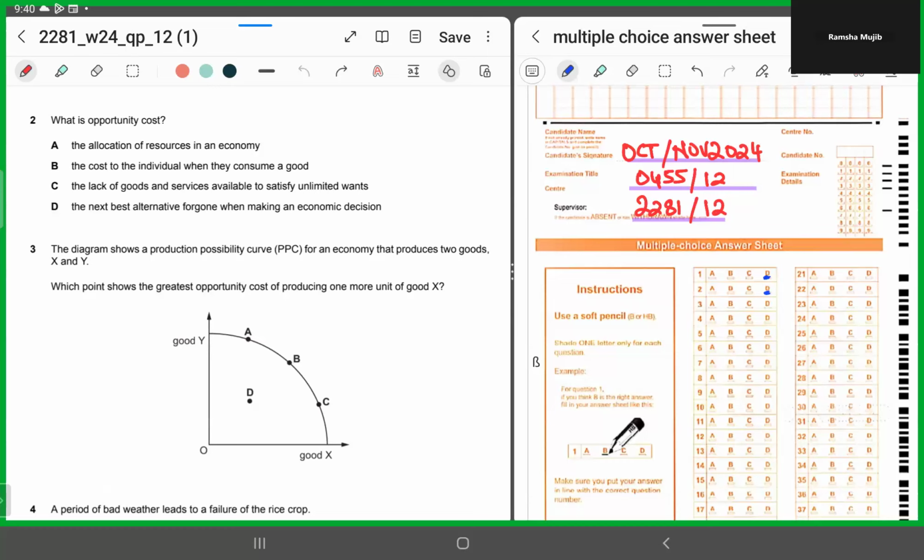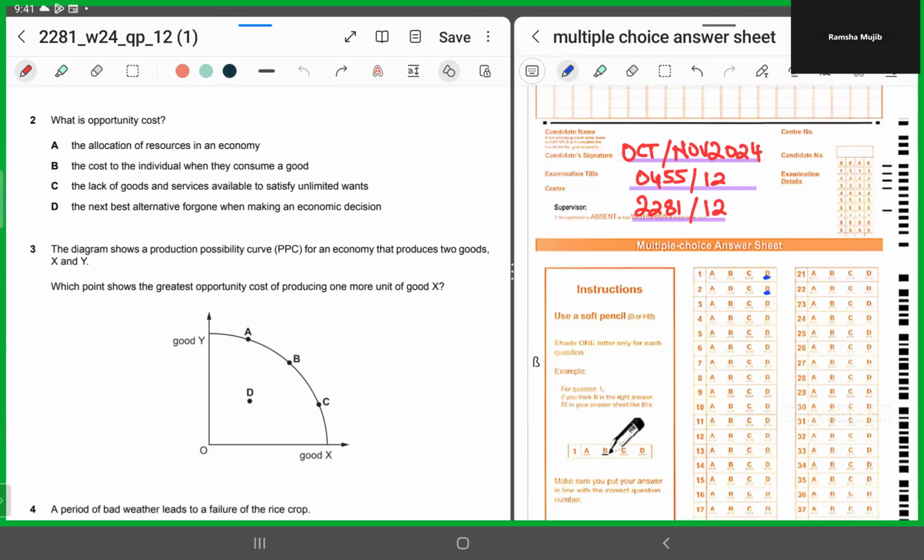The vertical axis displays good Y. The horizontal axis displays good X. Now, the question says the diagram shows a PPC curve for an economy that produces two goods, X and Y. They are asking you which point shows the greatest opportunity cost of producing one more unit of good X. Now, look carefully at the diagram.